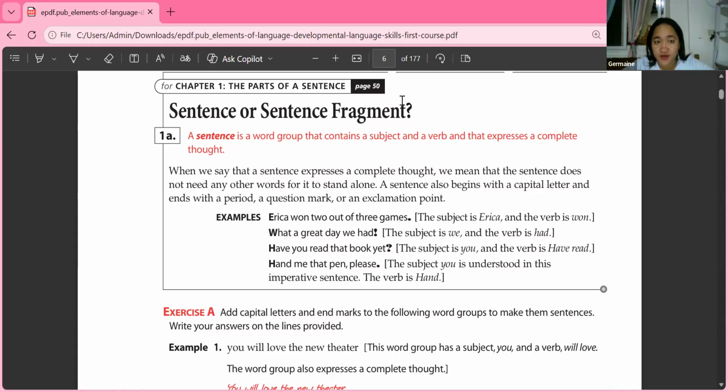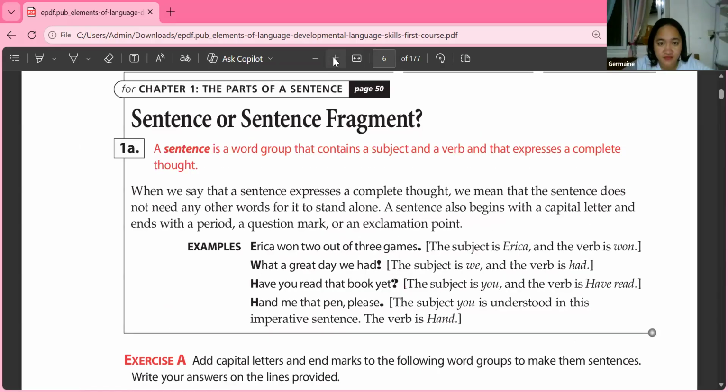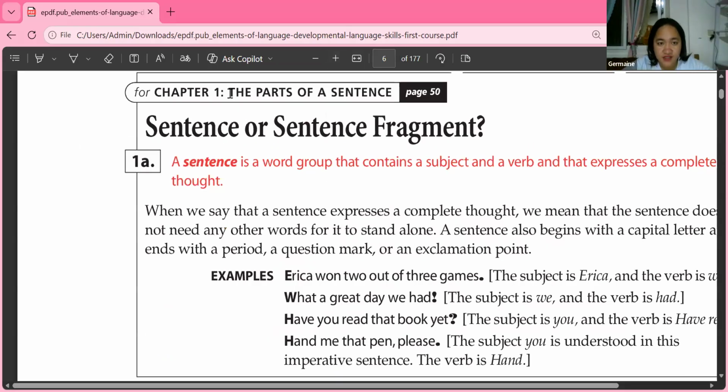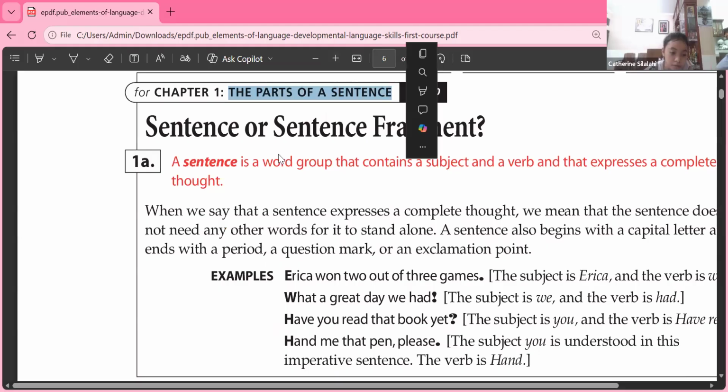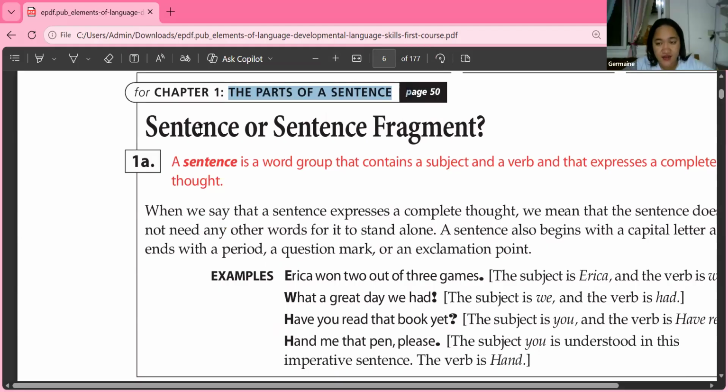So welcome to chapter 1. And what is chapter 1 about? It talks about the parts of a sentence, or sentence fragments.